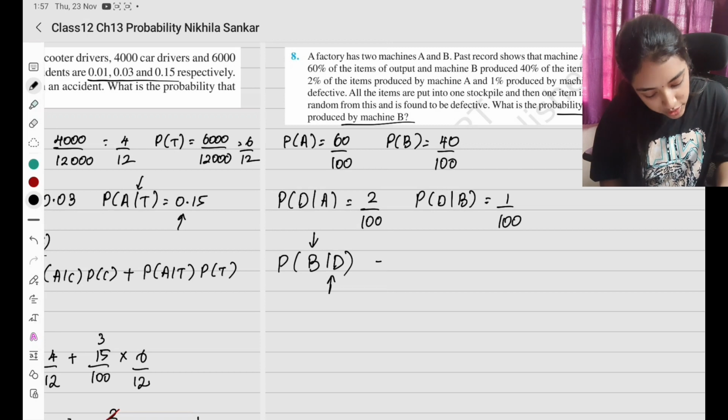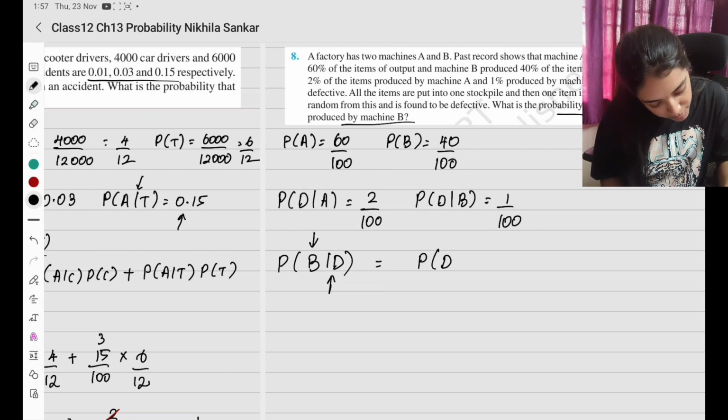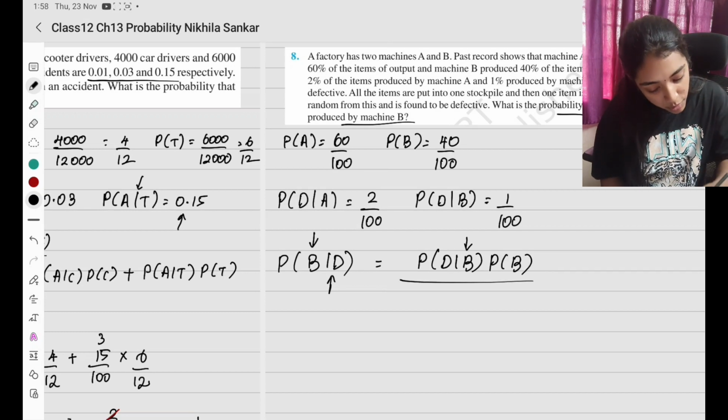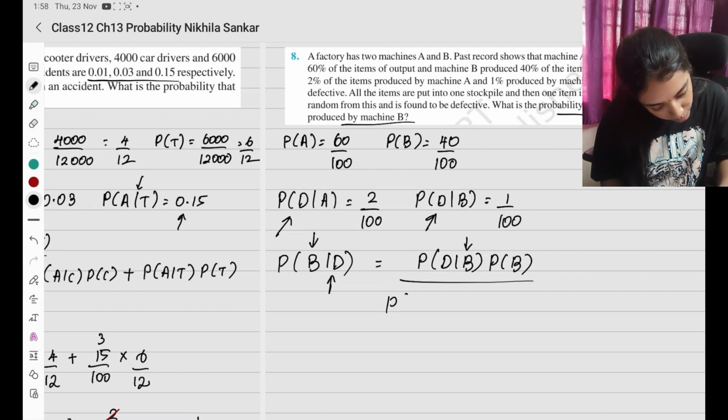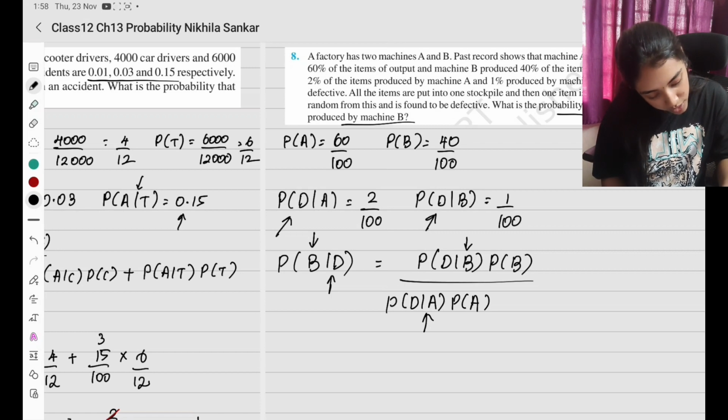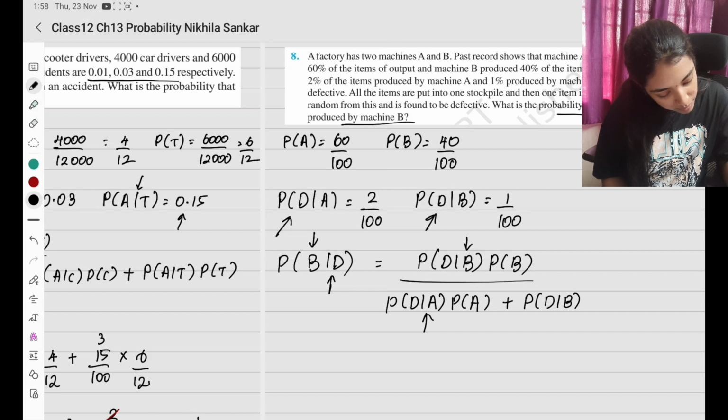Okay, clear? So according to the formula, flipping it, probability of B given D becomes D given B. The given condition comes here. Probability of B divided by what are the possible options? Defective from A, defective from B. So I have probability of D given A times probability of A. Don't forget this, whatever is given, you have to write it too. Plus probability of D given B times probability of B.